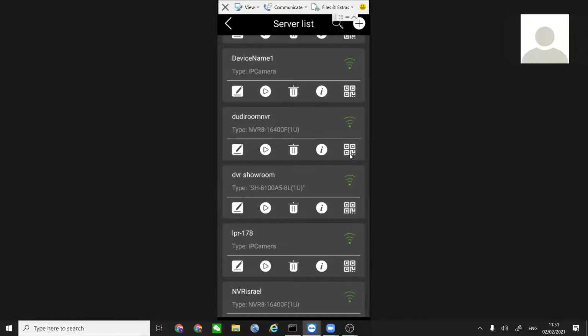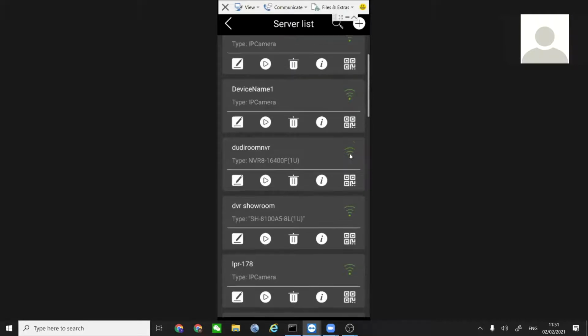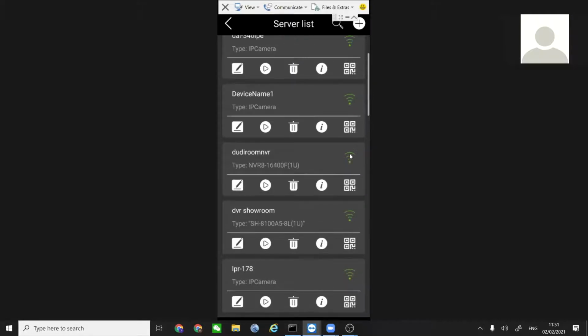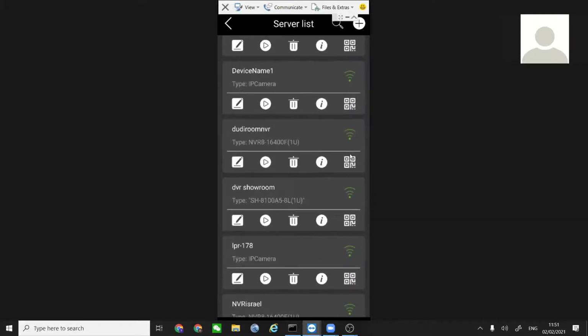No, well, first of all, one second. I don't want to confuse P2P and the QR code. The QR code generated by the app is generated based on the information you have. If you input an IP, then the QR code will be generated with the IP. If you add the device by DDNS, the QR code will contain the DDNS address. It's not related to P2P. You can use this QR code even if you are not using P2P. Just to make it clear, because when people hear QR code, they always think about P2P. But in this case, it's not related.